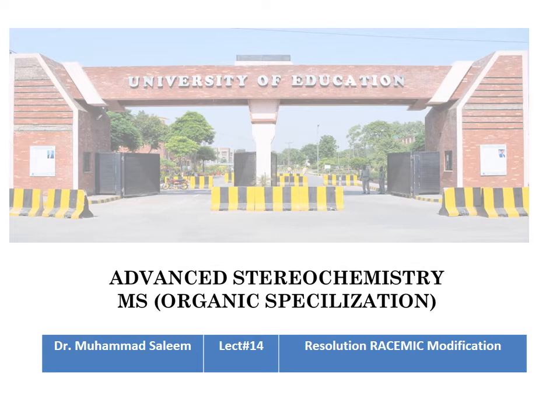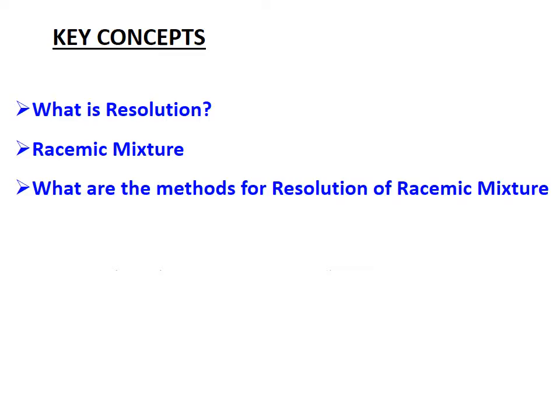When an equimolar mixture of enantiomers is present, there is a need to separate and isolate them with specific methods. This process is called resolution of racemic modification. Today we will discuss that. The key concept of today's lecture is what resolution is: separation of enantiomers present in equal concentration.